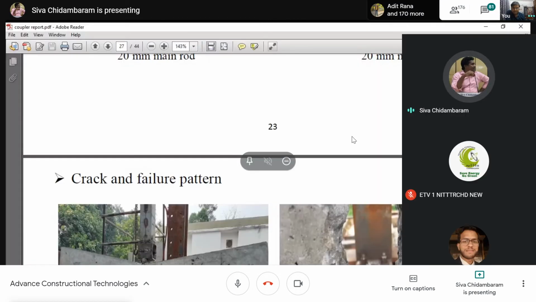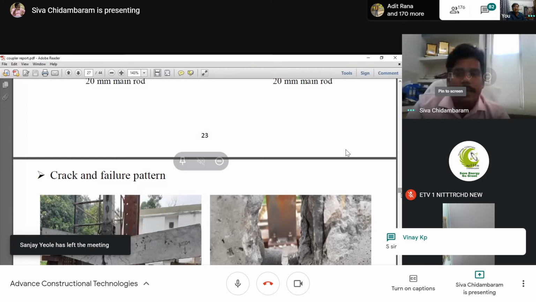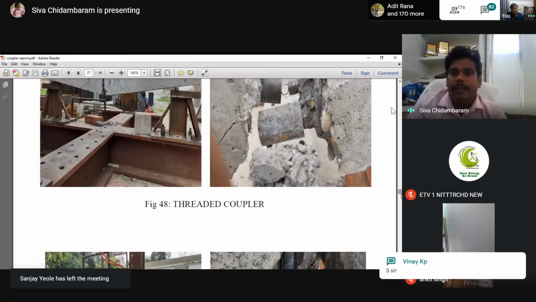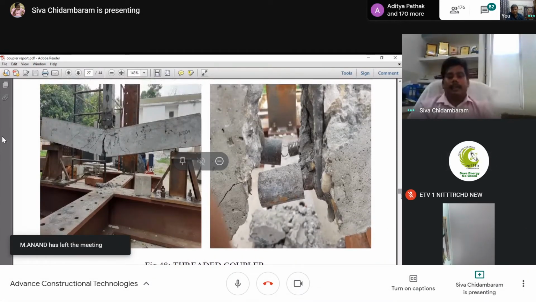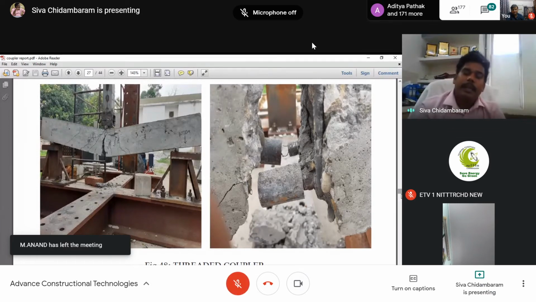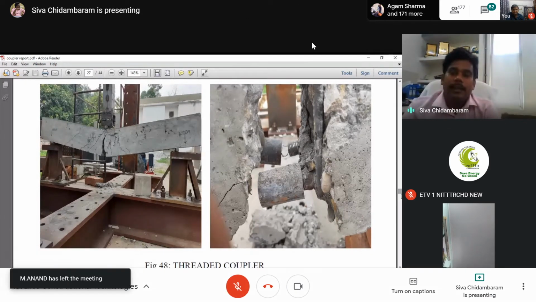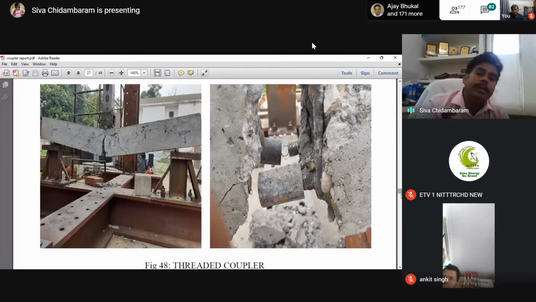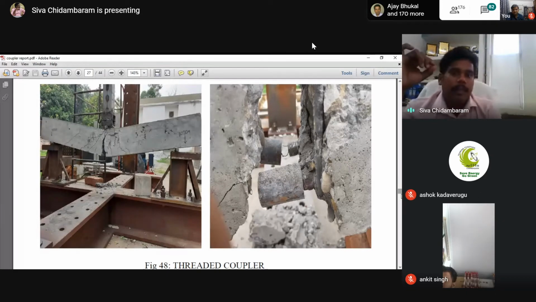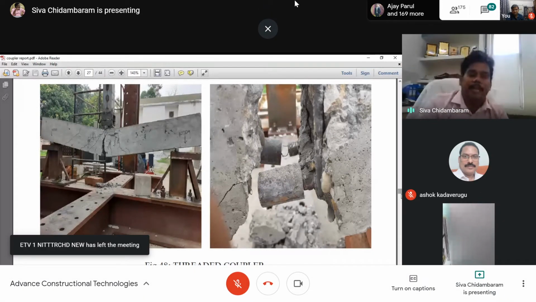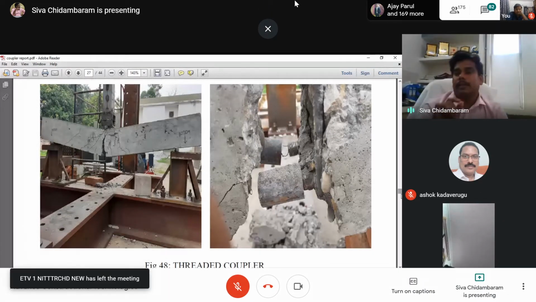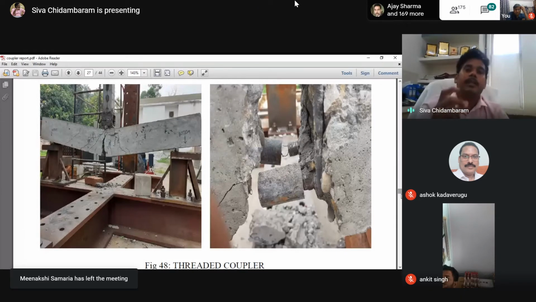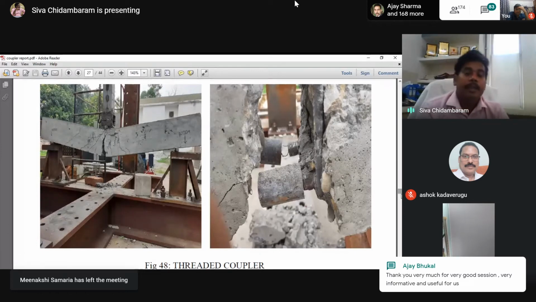So if you look at this image, you can see we have used a threaded coupler exactly in the beam, and I have told you that when we use a hybrid coupler, the rebar rupture occurred. There is no sign of rebar slippage. We have used a threaded coupler with an improper threading mechanism. I say improper threading mechanism because we have to enlarge the volumetric end of the rebar and then thread.